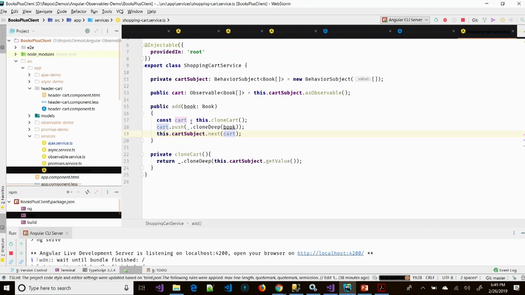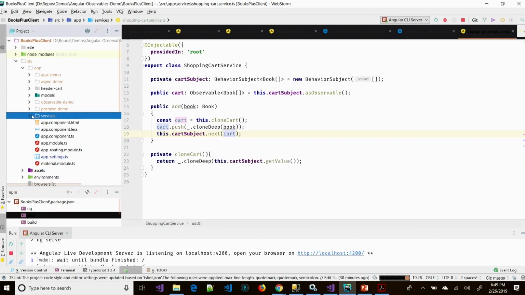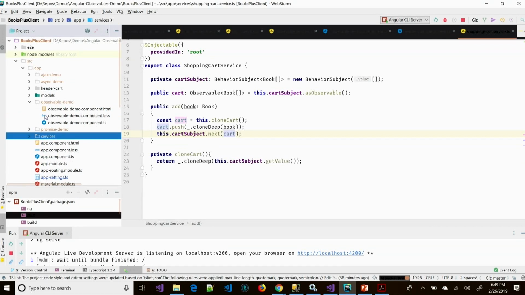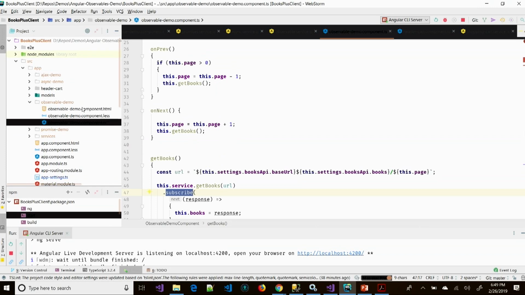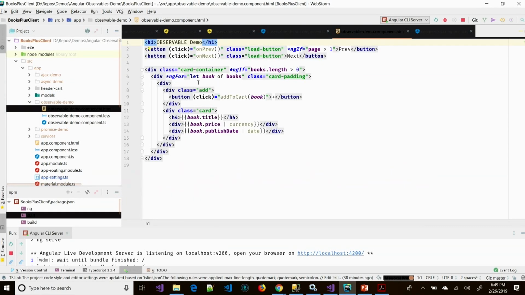So the clone cart is what's going on down here. The only place where I'm actually adding anything is in this observable demo. In my observable demo, let's look at the HTML. So I've got a previous button and a next button. All that's going to do is manage which page I'm going to. And then I've got this Add to Cart button. And so when I click Add to Cart, I'm passing in the whole book.